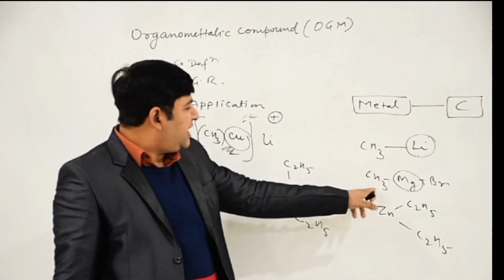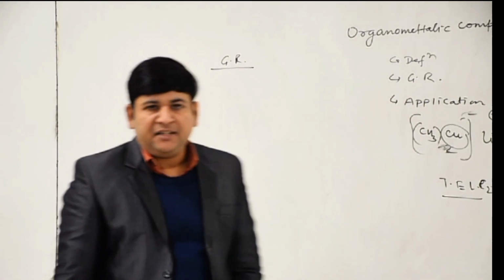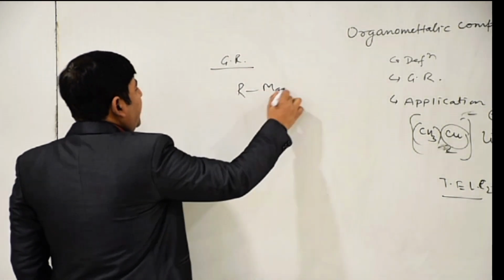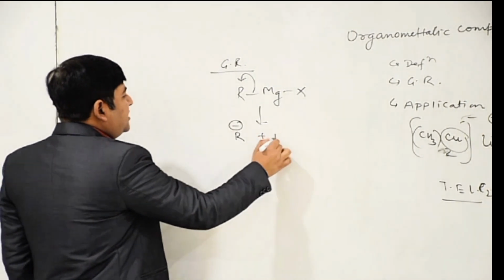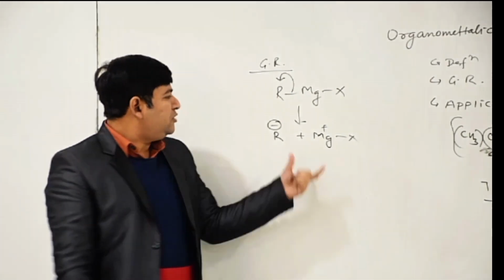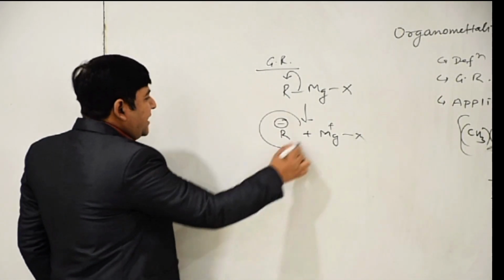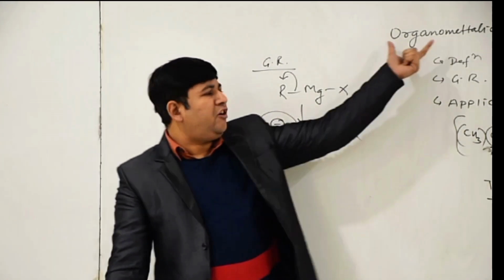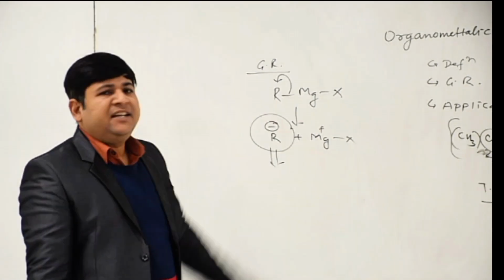So now let's start with the Grignard reagent. Grignard reagents, or OGM compounds, are a good source of carbanion because carbon is directly attached with the metal, and in this way the bond cleavage takes place. So R minus, Mg plus X. This is the pattern of OGM compound for the cleavage of bond. So this is the carbanion. Every Grignard reagent, every organometallic compound, always gives a carbanion, because the metal is directly attached with the carbon.